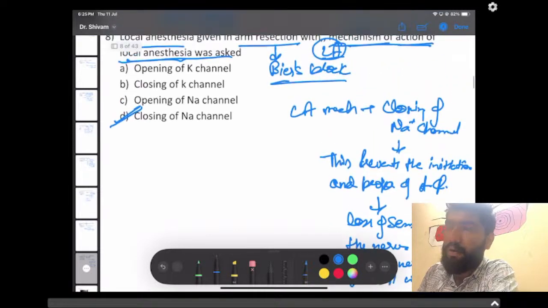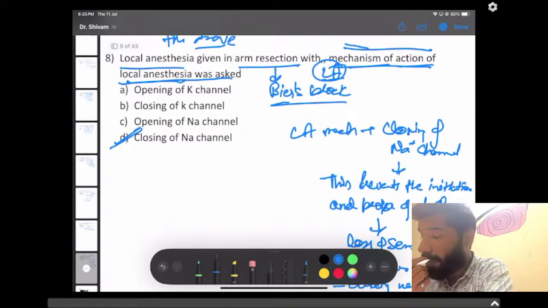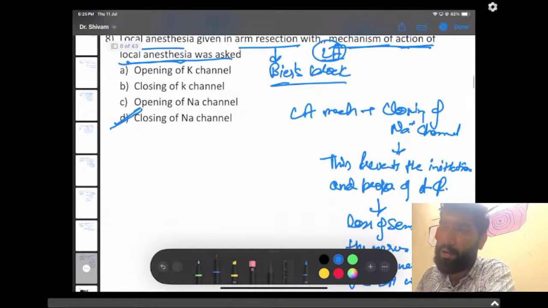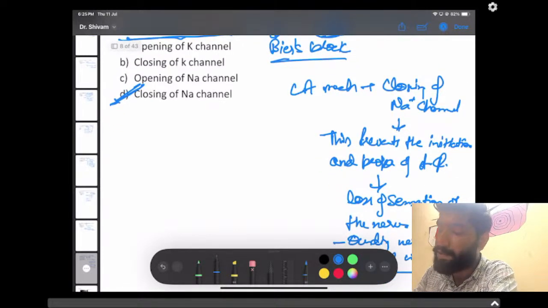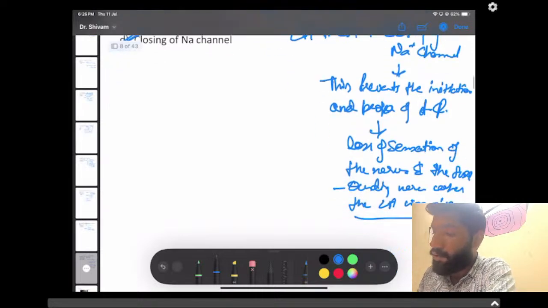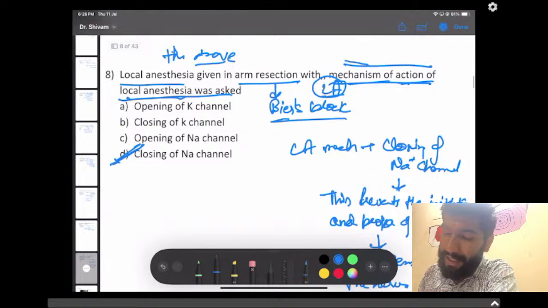So if you are getting this question, where the mechanism of action of local anesthesia is asked, it is by closing of the sodium channel. What happens after closing of the sodium channel? The sodium channels are closed, which prevents the initiation and propagation of the action potential. Then there is no action potential. This leads to loss of sensation of the nerves where the local anesthesia was given and the surrounding nerves. So it was an easy question.